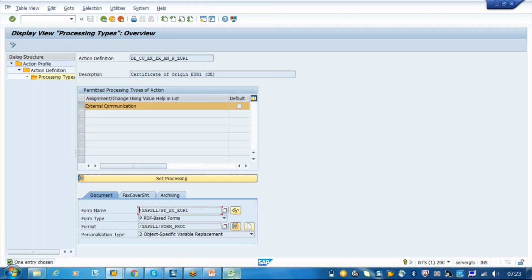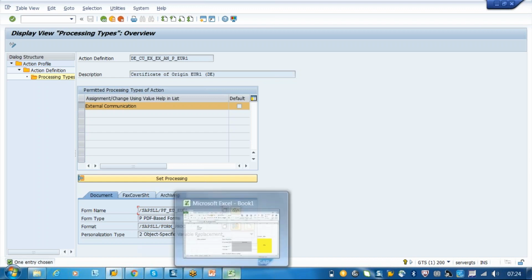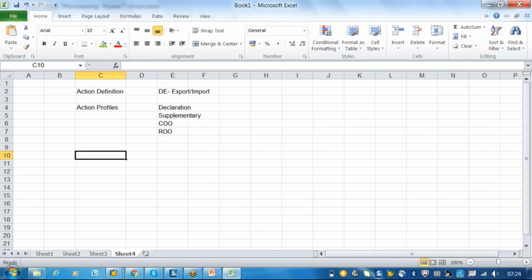So here we have to only concentrate on the action definitions, action profiles, and processing types. Here we will see whether we are using the method call or it's the external send using the printouts. We will differentiate here. So you have to remember one action definition can be enabled with only one processing type. Either it can be method call or printout or email. So we cannot enable multiple for one action definition.